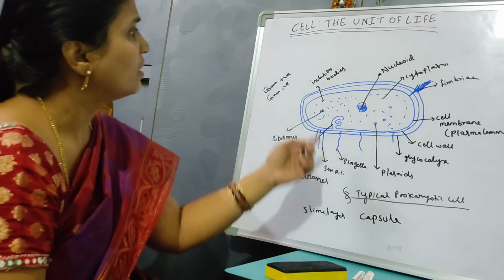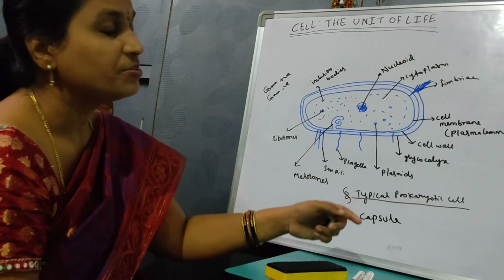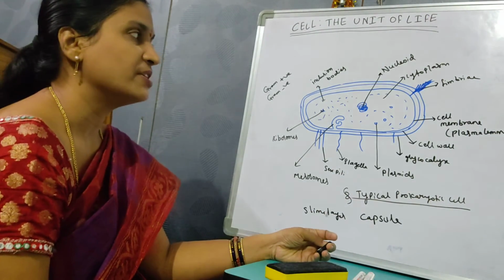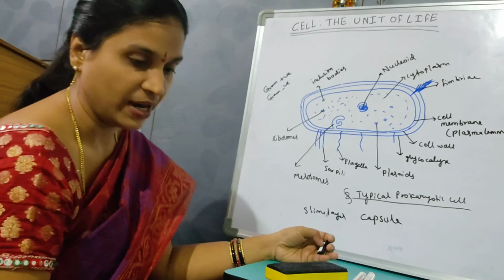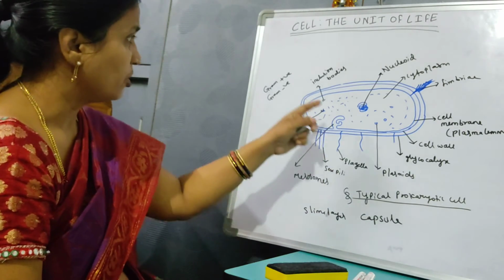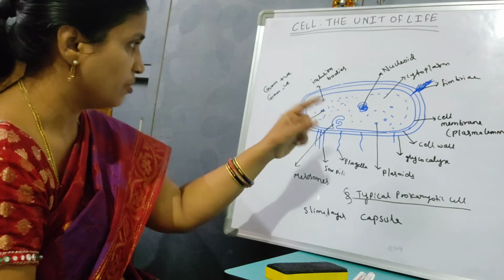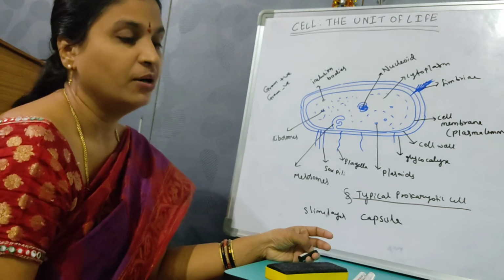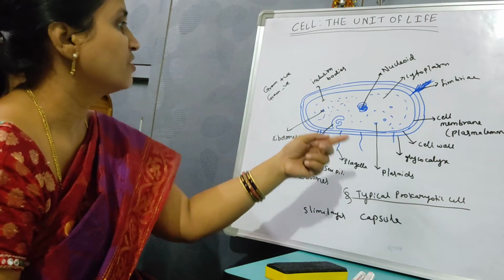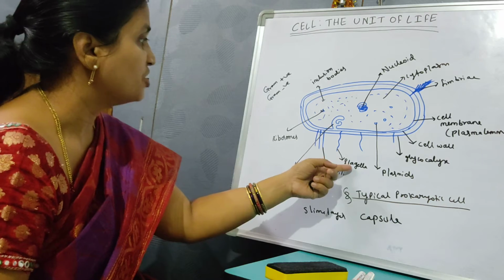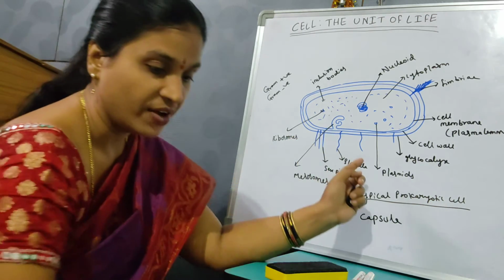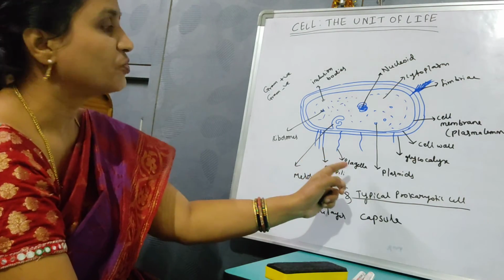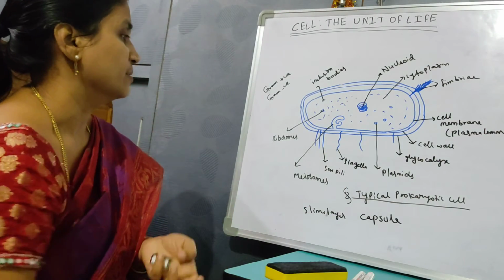This is about bacteria. In some cyanobacteria, chromatophores are present where pigments are present. Then coming on to the prokaryotic cells or bacteria, some are motile. They can move on their own. This motility is due to the surface structure, that is, flagella. Flagella is a surface structure which arises from the cell wall. It is useful for the motility of the organism.